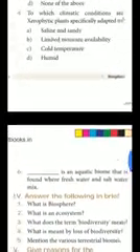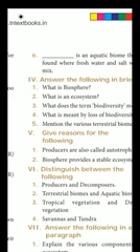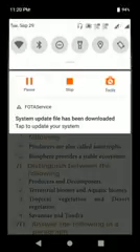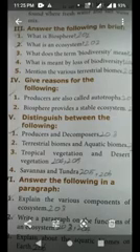Page number 208. Answer the following in brief. Roman number 3, question number 1. Answer the following in brief.